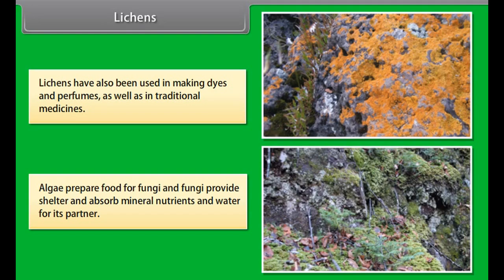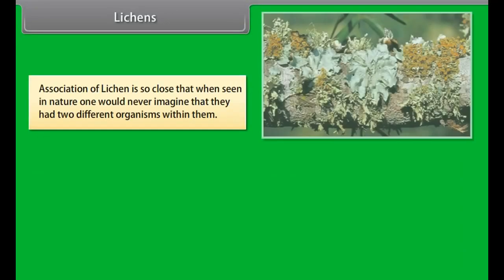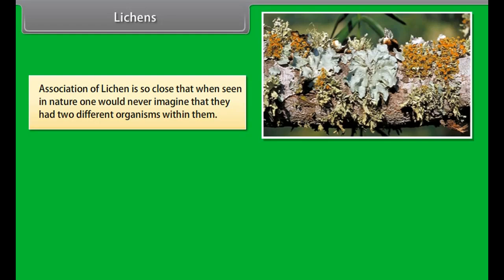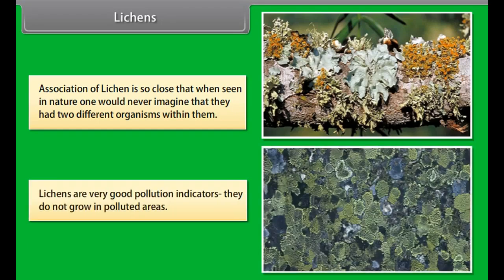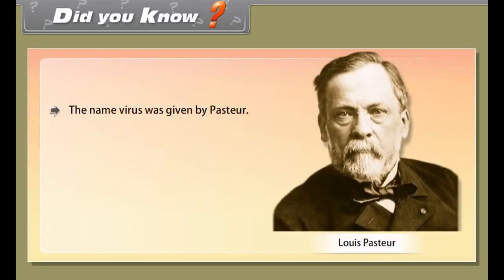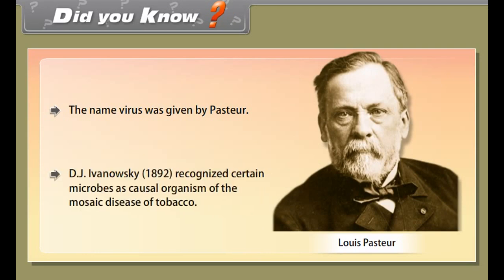Algae prepare food for fungi, and fungi provide shelter and absorb mineral nutrients and water for its partner. Association of lichen is so close that when seen in nature, one would never imagine that they had two different organisms within them. Lichens are very good pollution indicators. They do not grow in polluted areas. Did you know? The name virus was given by Pasteur. D.J. Ivanovsky, 1892, recognized certain microbes as causal organism of the mosaic disease of tobacco.